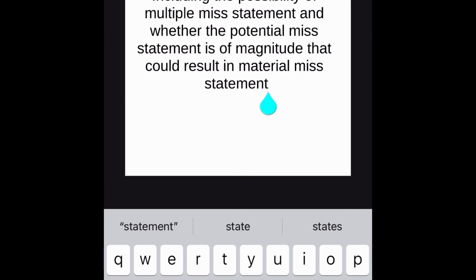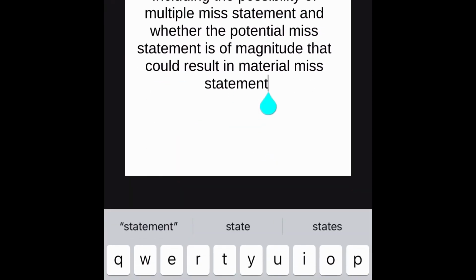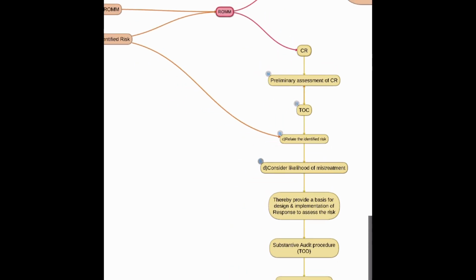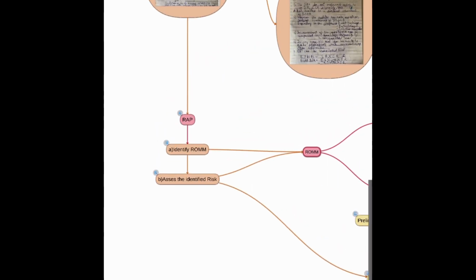So we will check whether there is a possibility for many misstatements, and whether the potential misstatement is of a magnitude that could result in material misstatement. Okay, so after doing these four things, our risk assessment procedure will be complete.